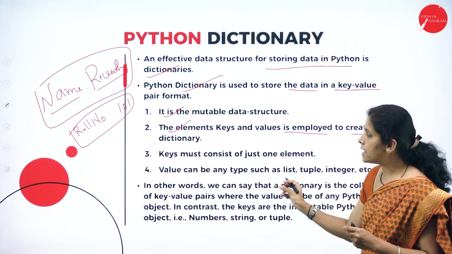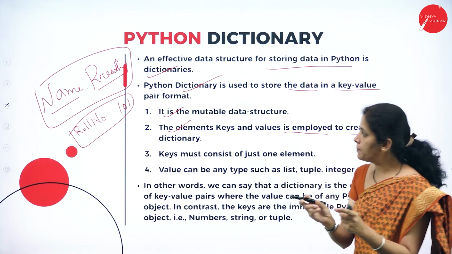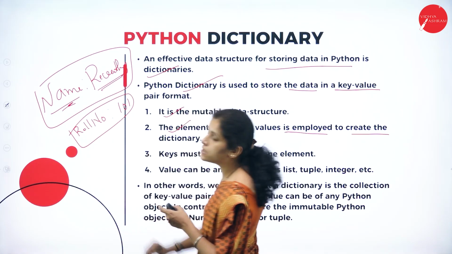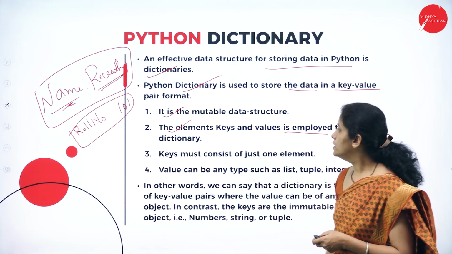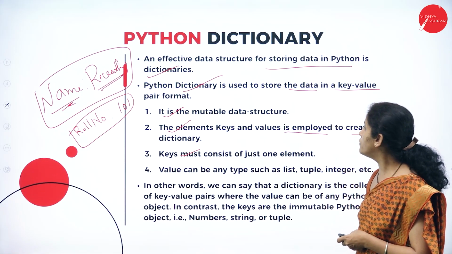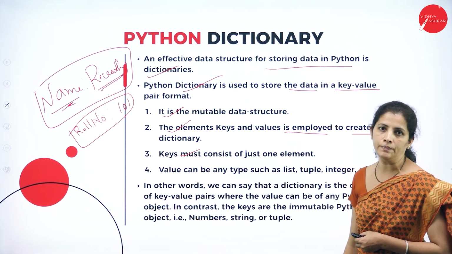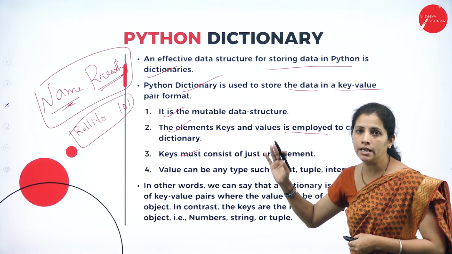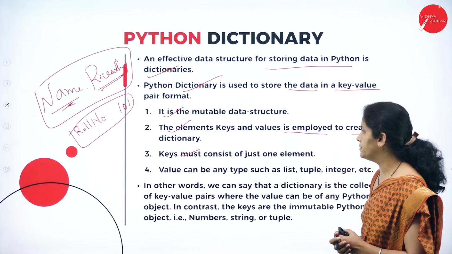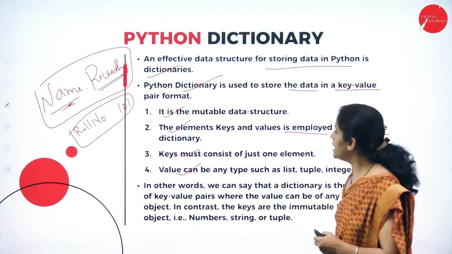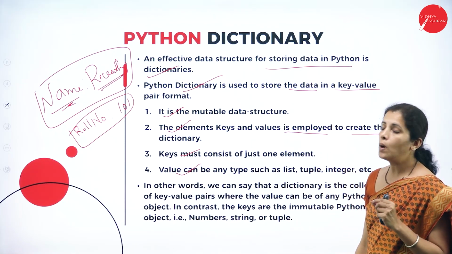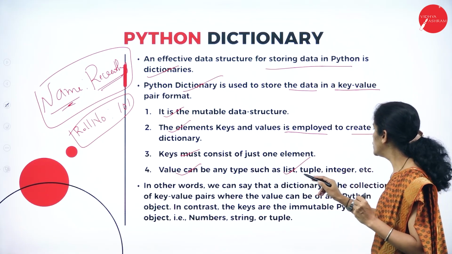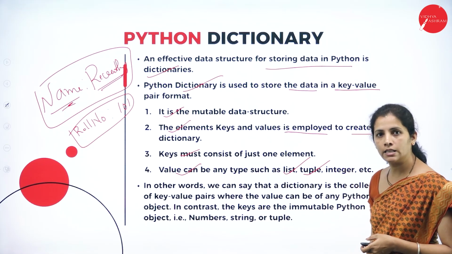So I must have the field, along with that, I must have the value. Key must consist of just one element, so each key must be unique. Value can be any type. So while providing the value, I can have list, tuple, integer, etc.